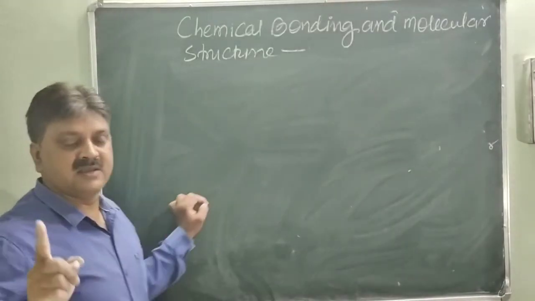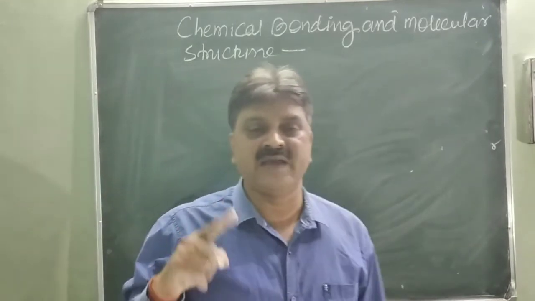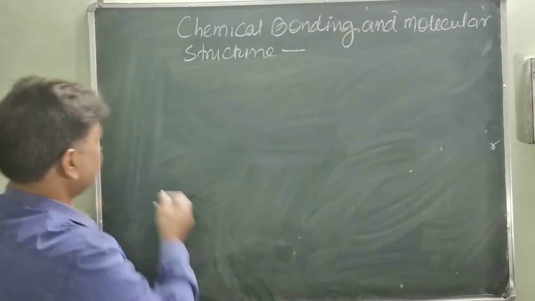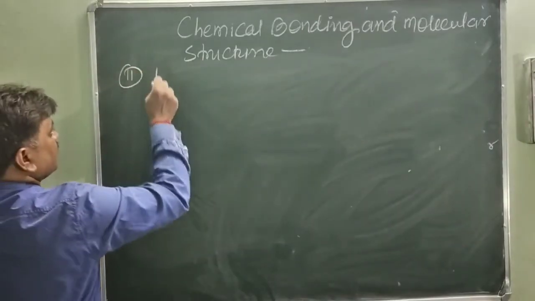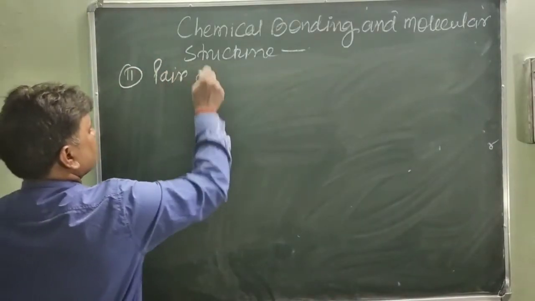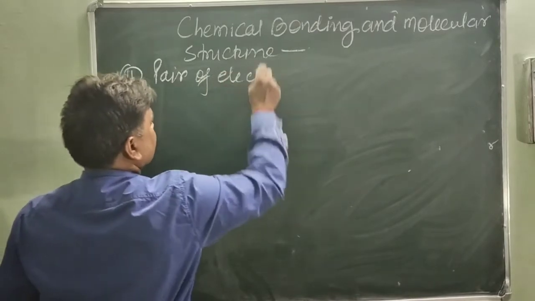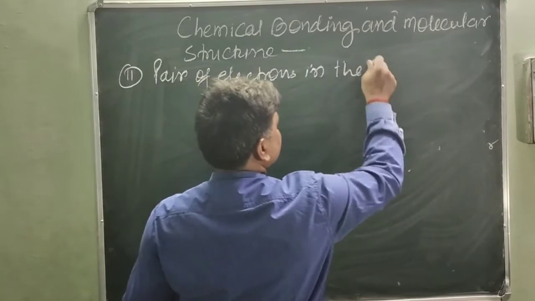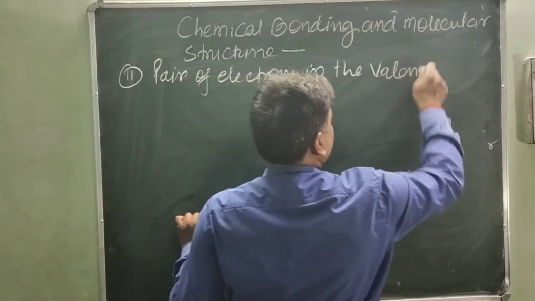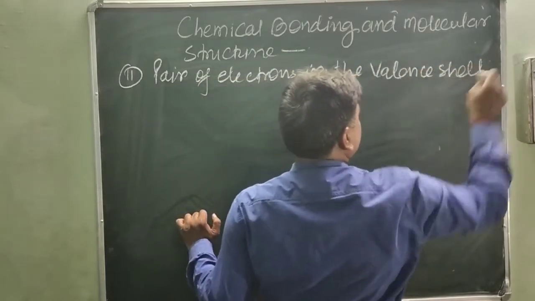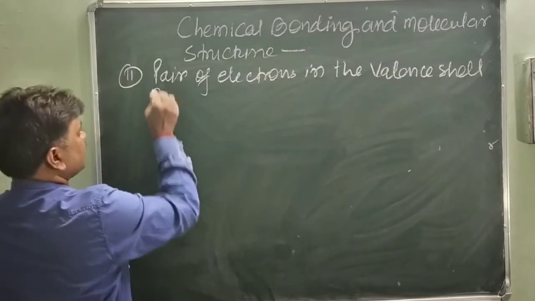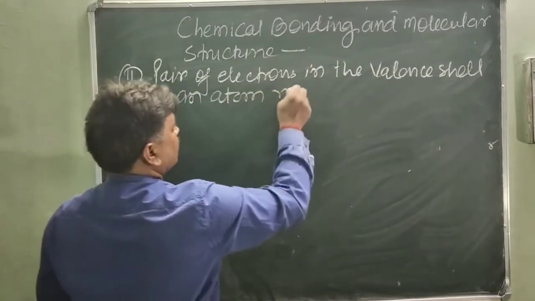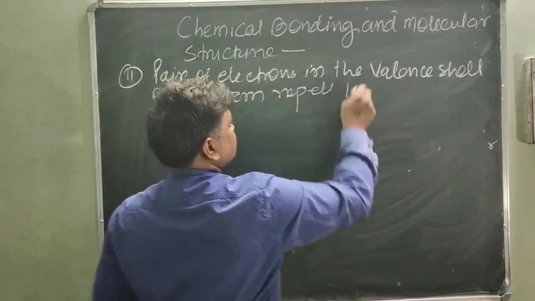pairs of electrons in the valence shell of a central atom repel each other.